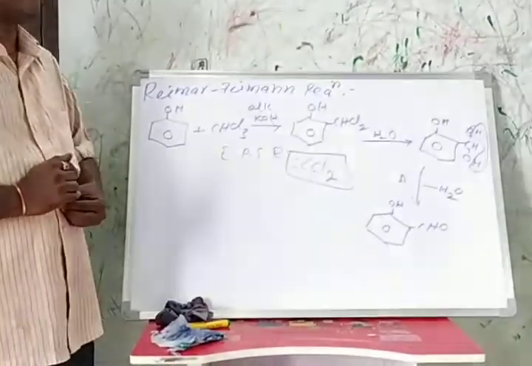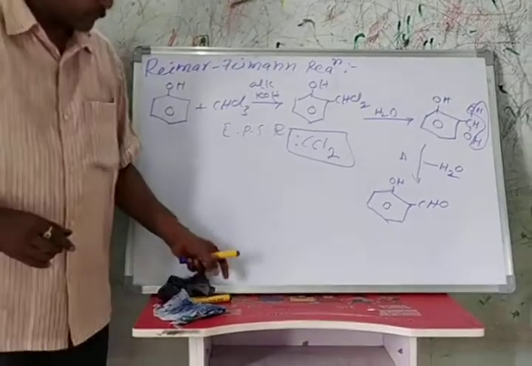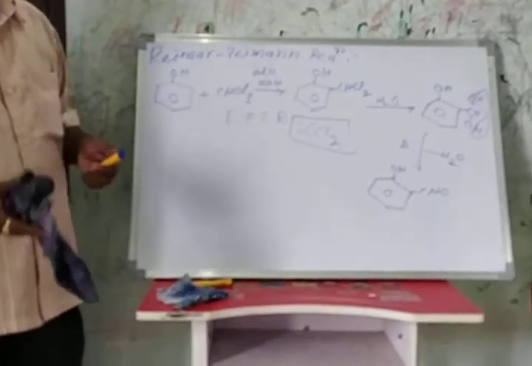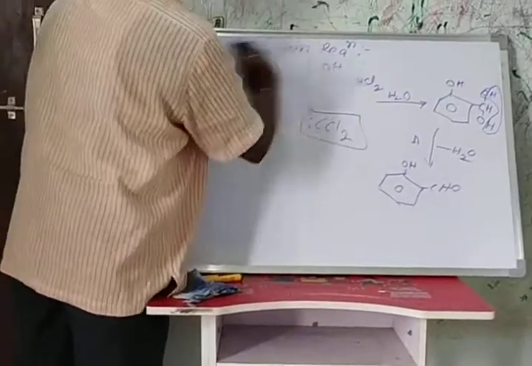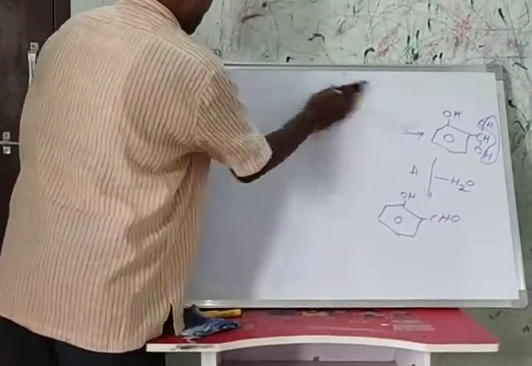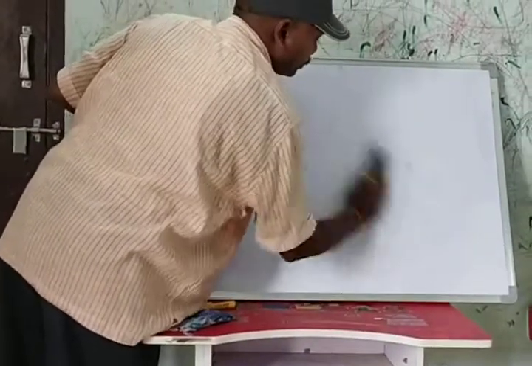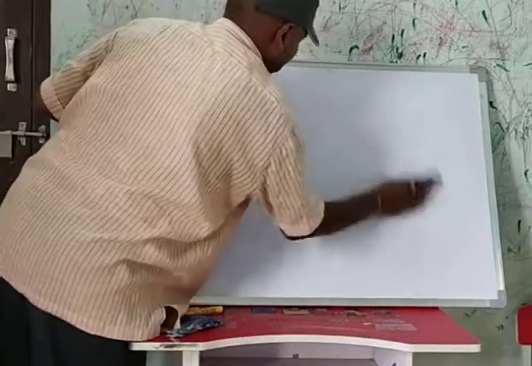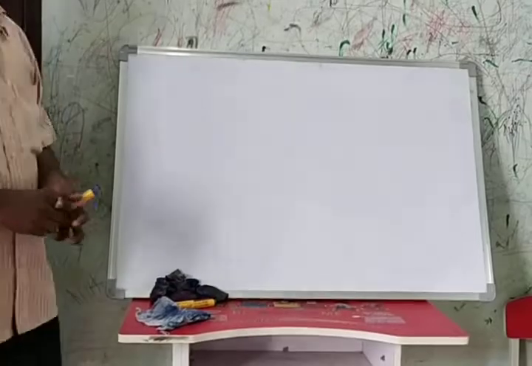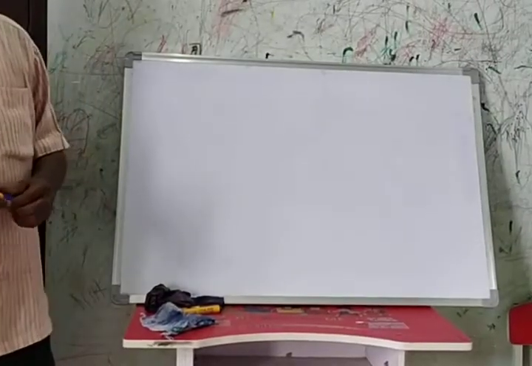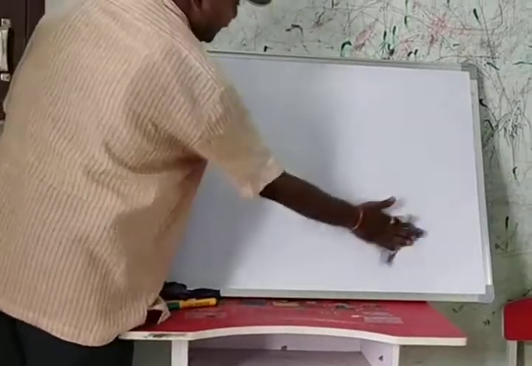Okay, next in continuation, we will have one more chemical property, that is electrophilic substitution reaction on phenol. We have two important electrophilic substitution reactions on phenol. One is nitration and the other one is halogenation. First, we will see nitration.